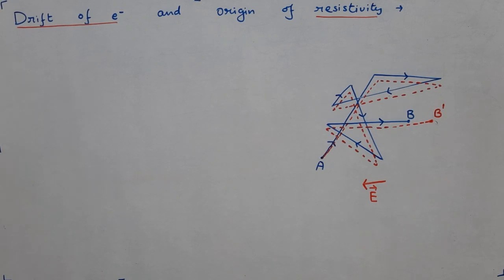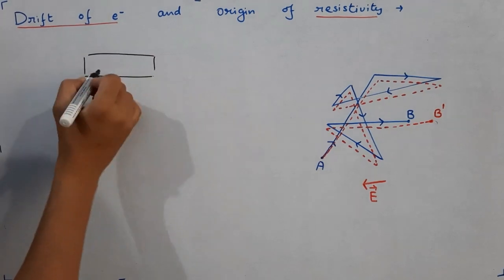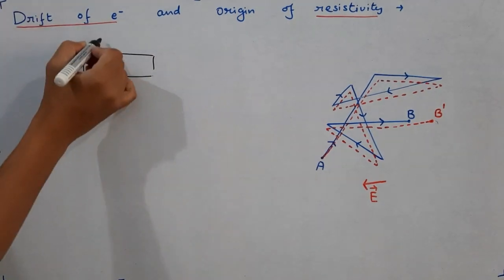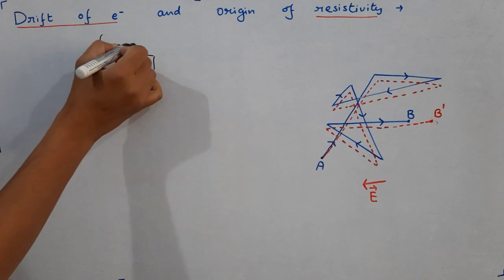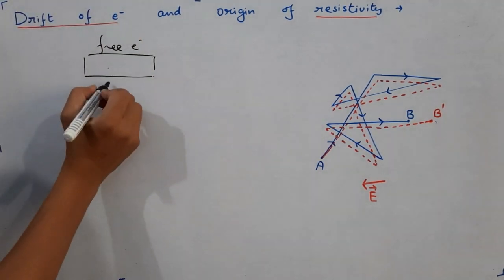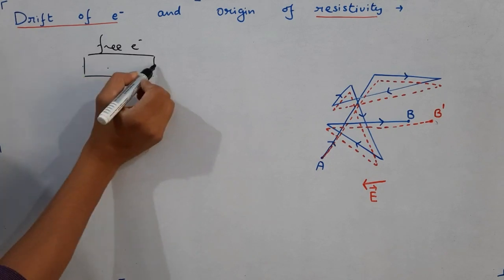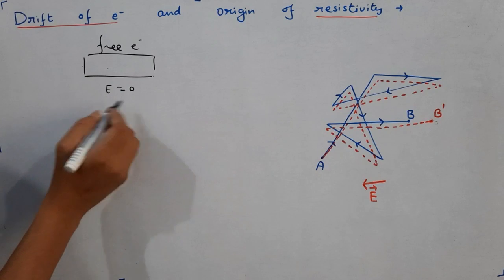Today, the topic that we would discuss is related to the drift velocity of electrons and the origin of resistivity. Imagine there is a conductor. This conductor, students, has a large number of free electrons. And imagine that there is no electric field. Electric field is not applied. That means the ends of the conductor we have not connected to any battery.